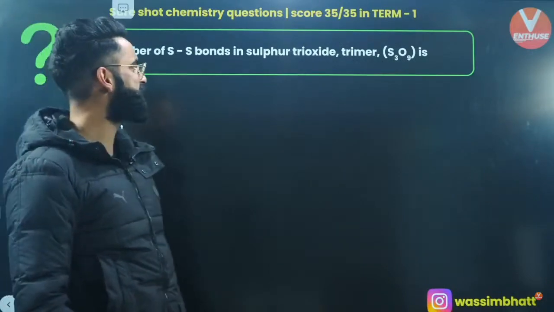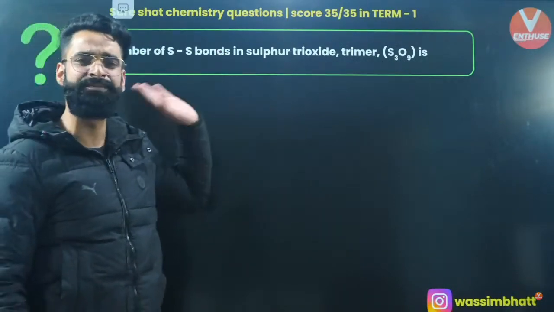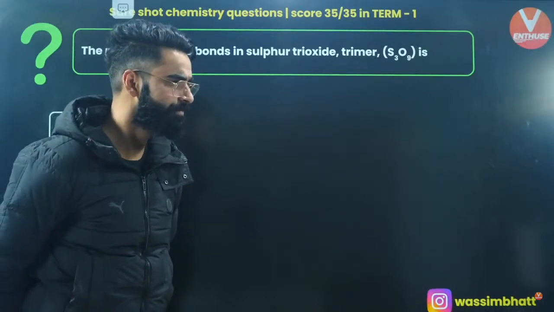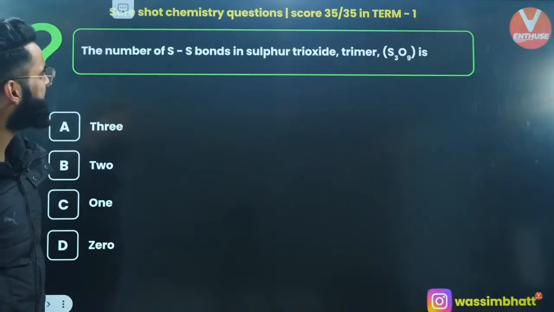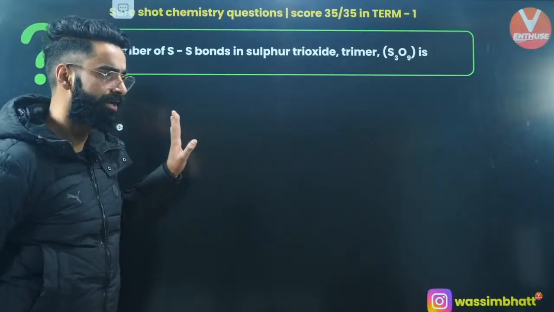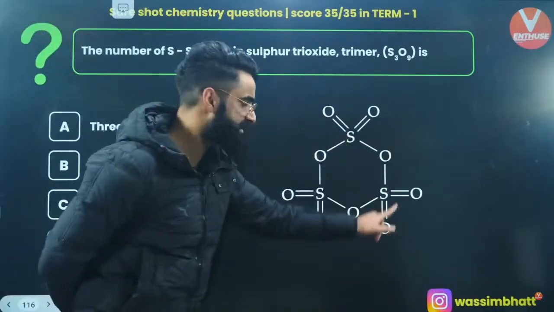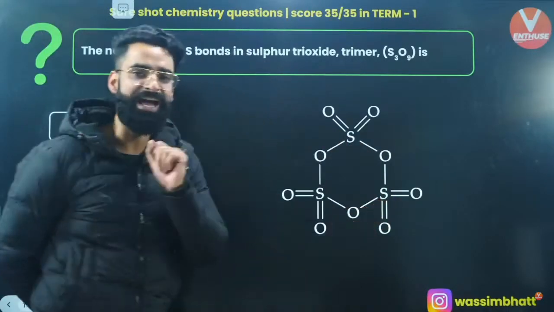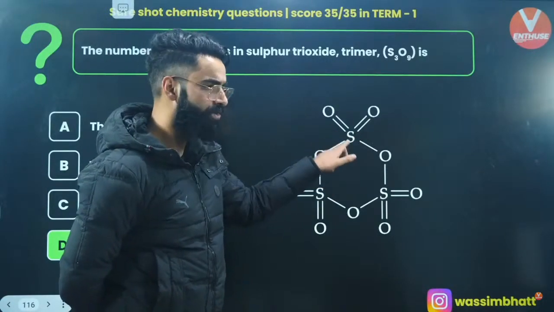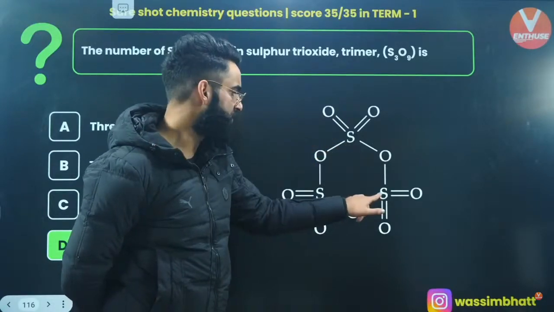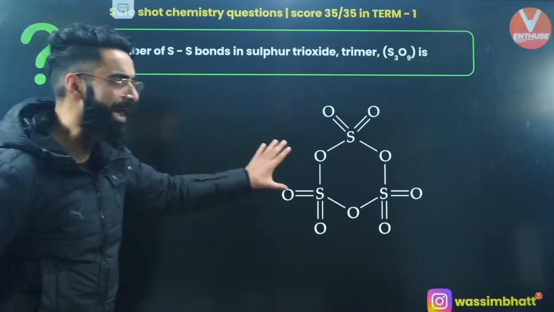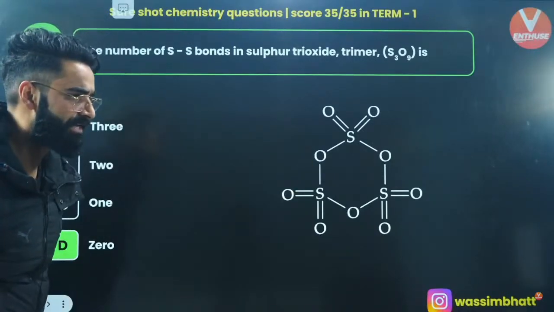Okay, one more. The number of S-S bonds in sulfur trioxide trimer, S3O9. Is there any S-S bond in sulfur trioxide trimer? If you remember its structure, there is no S-S bond, my dear people. And this is the structure. I want you to remember the structure and the hybridization of this sulfur as well. It is forming 1, 2, 3, 4 sigma bonds, so its hybridization is sp3. There is no S-S bond directly in your sulfur trioxide trimer.